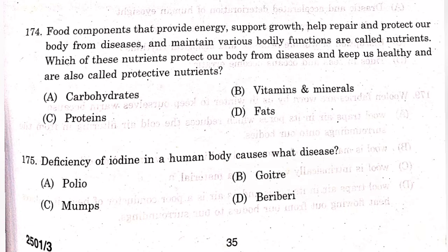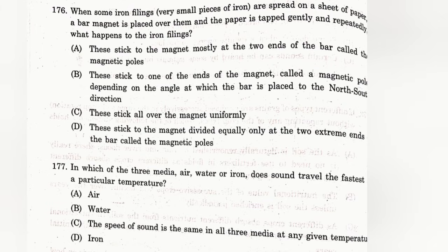Question number 176. When some iron filings, very small pieces of iron, are spread on a sheet of paper, a bar magnet is placed over them and the paper is tapped gently and repeatedly, what happens to the iron filings? The answer is A. These stick to the magnet mostly at the two ends of the bar called the magnetic poles. Question number 177. In which of the three media, air, water, or iron, does sound travel the fastest at a particular temperature? The answer is D. Iron.